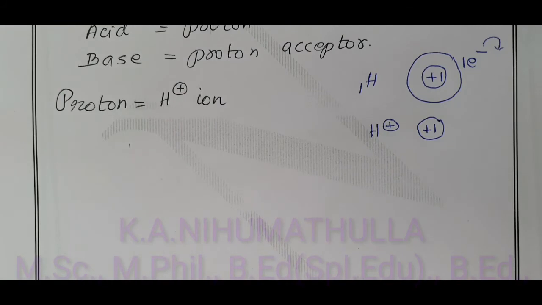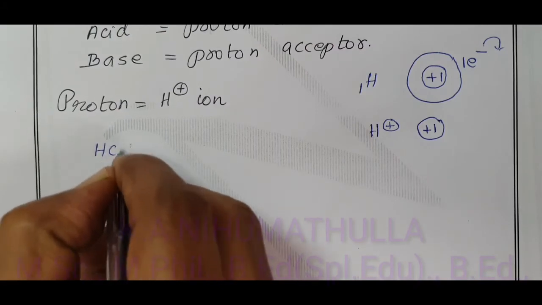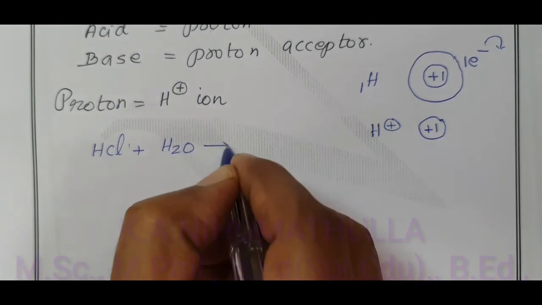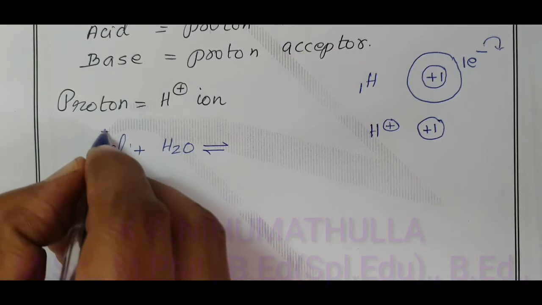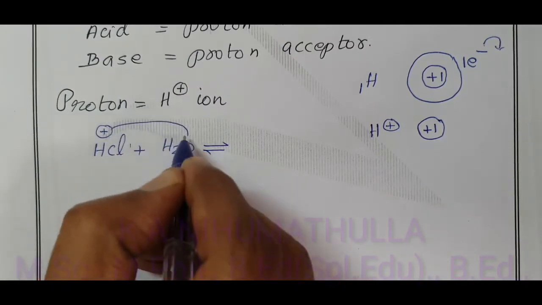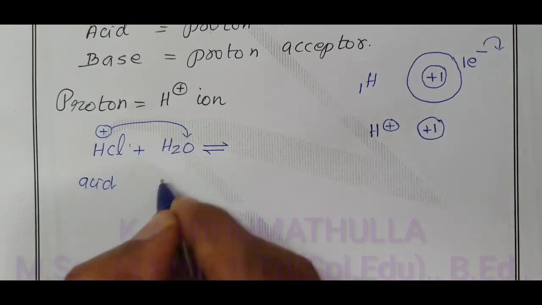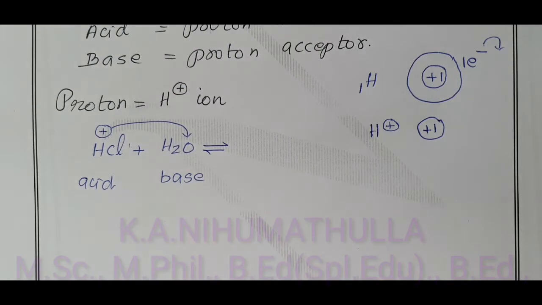So, according to Lowry-Bronsted, an acid is one which donates a proton and a base is one which accepts that proton. For example, hydrochloric acid HCl when added to H2O, water, what happens? HCl donates a proton, therefore it is called an acid. The water molecule accepts a proton, therefore it is called a base.